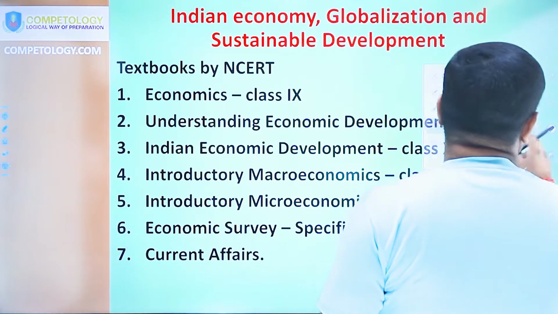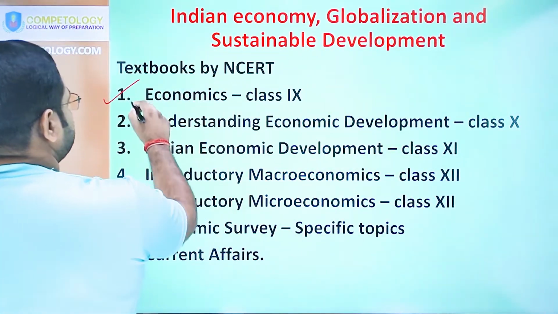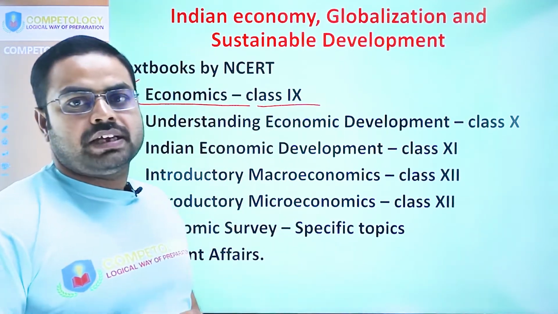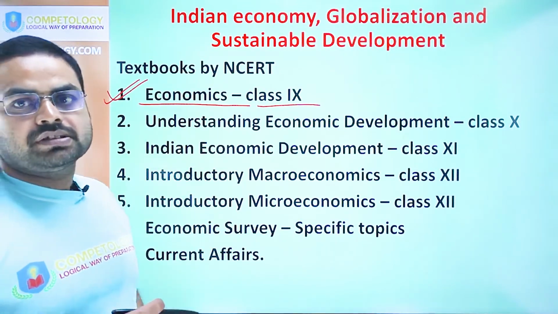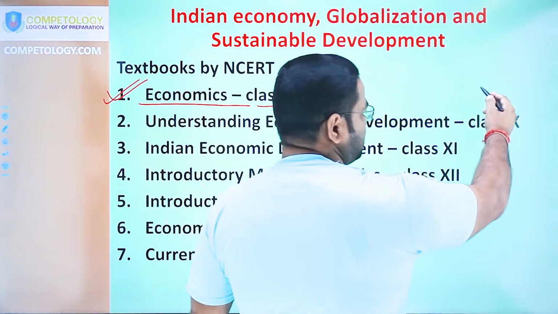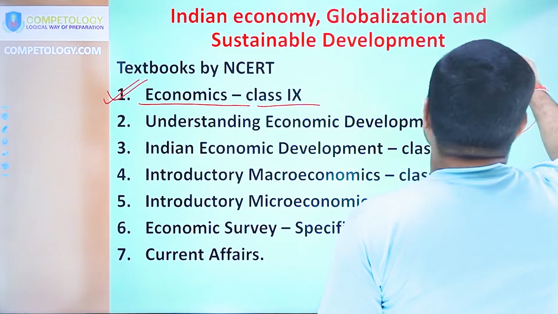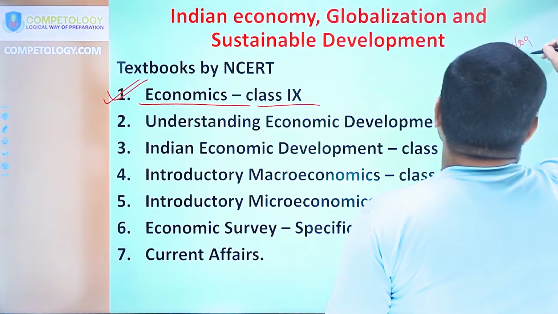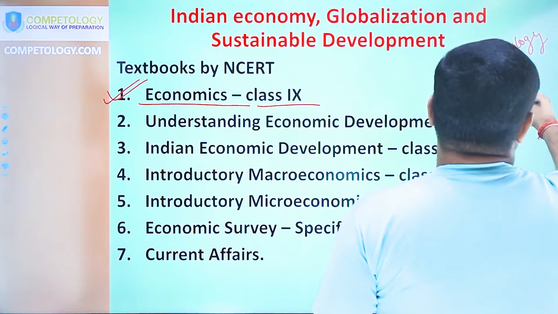As you can see here, the first book is the NCERT textbook of Economics for class 9th. This book is not so big, and you can easily finish it in 3 to 4 days. If you don't want to make notes for these books, just go for the Computology IAS notes.